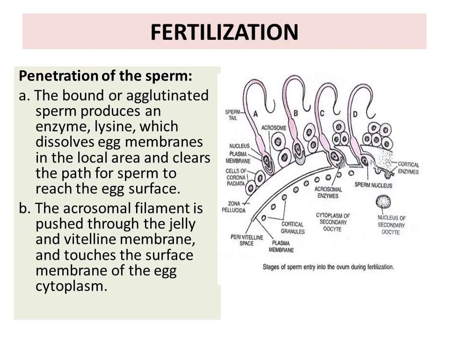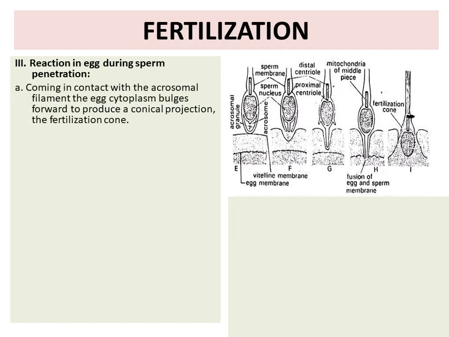So in this figure you can see the sperm is attached with the egg membrane, outer egg membrane, that is the corona radiata. Then the acrosome releases the enzyme and it causes a formation of pathway. It penetrates through the corona radiata, then it penetrates through the zona pellucida and then it comes to the outer membrane.